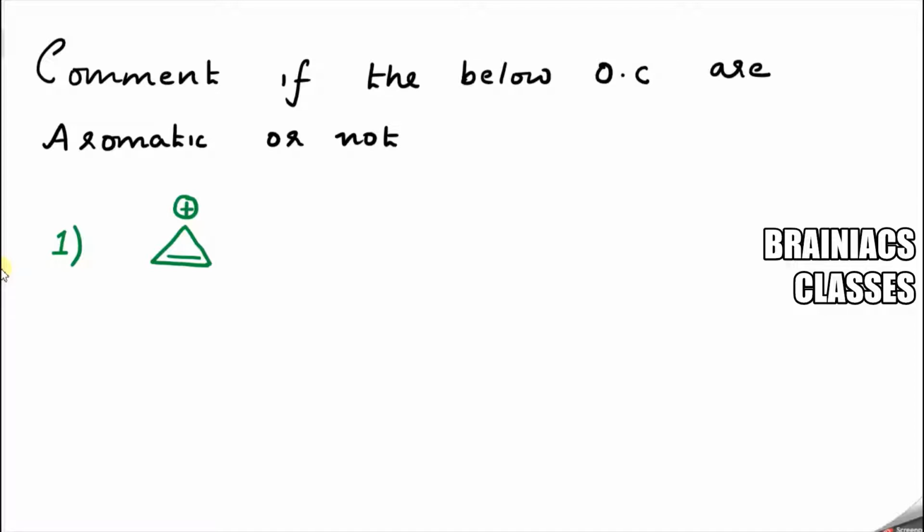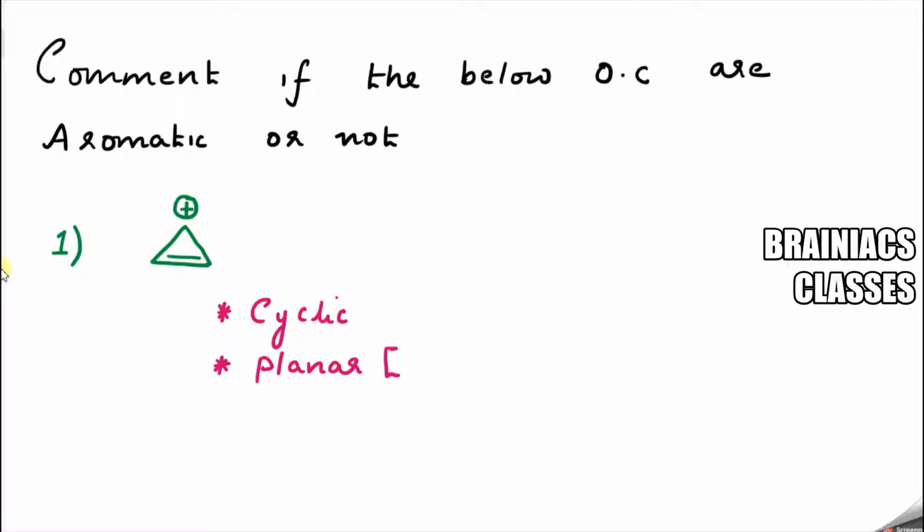Now I will just explain you some important shortcuts. With that, you will be able to say whether the given compound is aromatic or not. There are four main criteria you need to consider. The first criteria is: you need to check the given compound is cyclic or not. The next criteria: you need to check whether the given compound is planar or not. To check the planarity, check all the hybridization of the carbon atoms which form the ring structure.